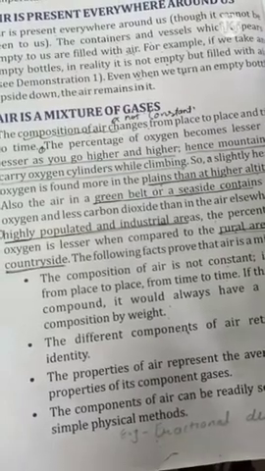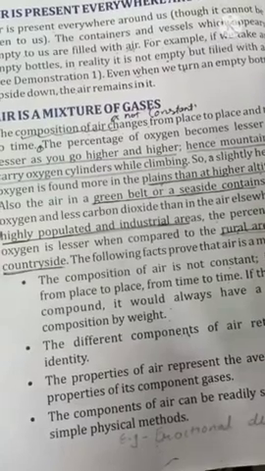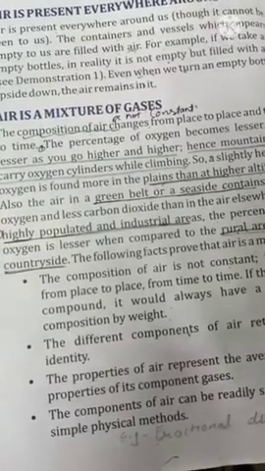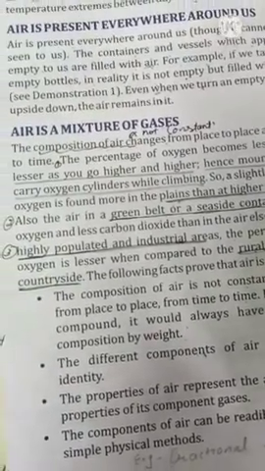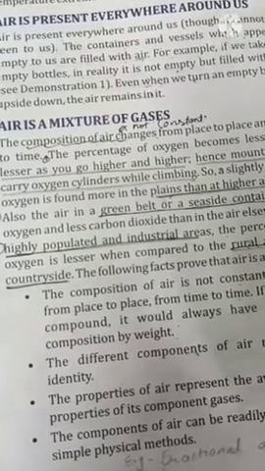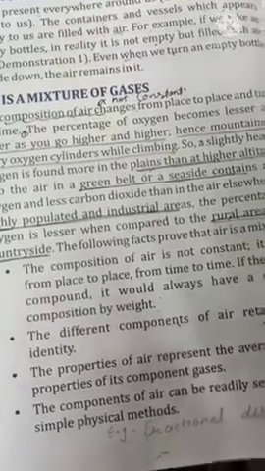But in highly populated areas like cities or industrial areas, the amount of oxygen is less while carbon dioxide is more. So the composition of air is not constant everywhere; it is different in different places.